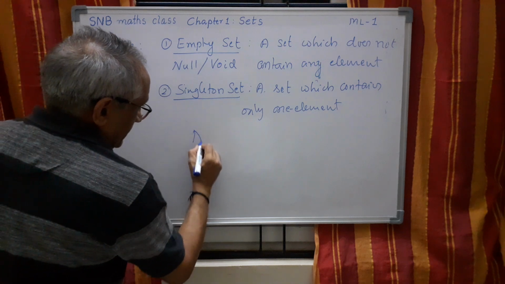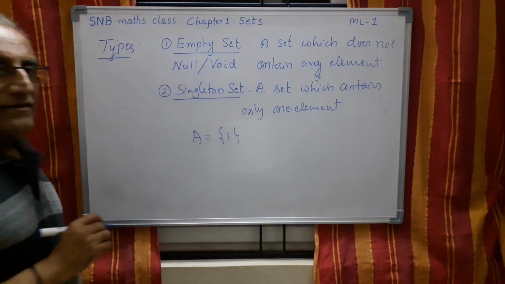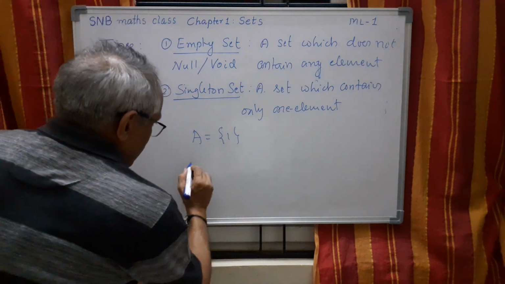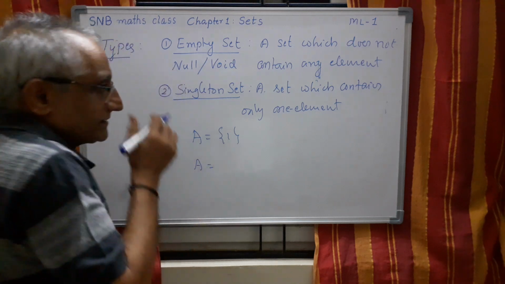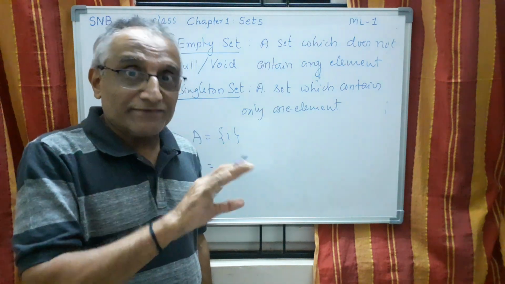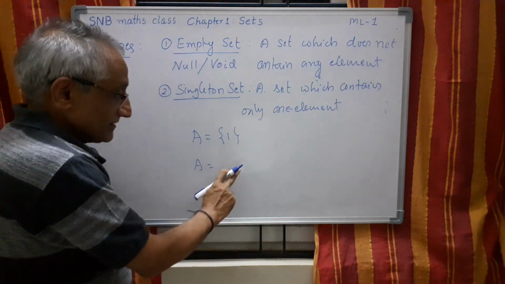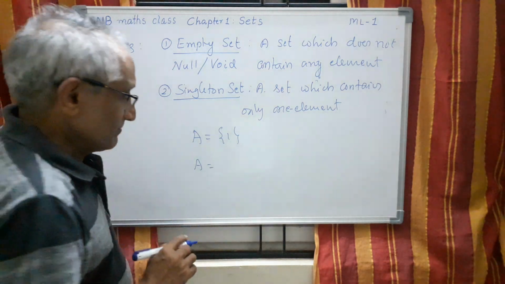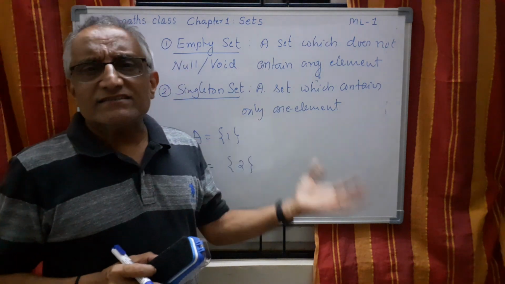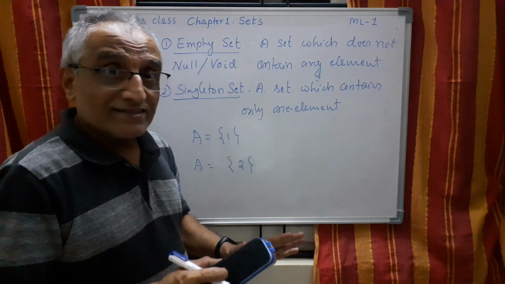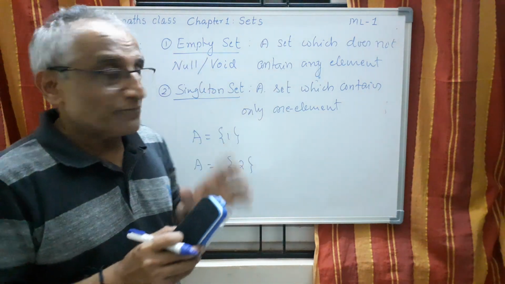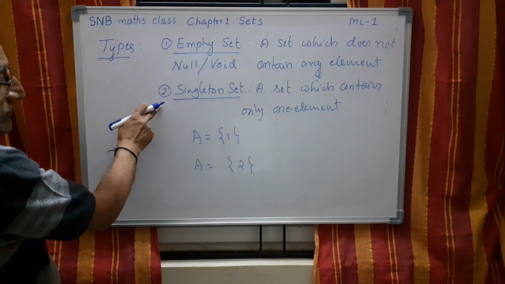So for example, I can write A equal to {1}. It need not always be numbers, it can be anything. For example, I can also write A equal to set of present presidents of India. India cannot have two presidents at the same time. So it is singleton set. Similarly, set of even prime numbers. There is only one even prime number. Like this, we can think of as many examples as possible. But what is important is you must understand the definitions, and just one or two examples are sufficient. So, one is empty, next one is singleton.